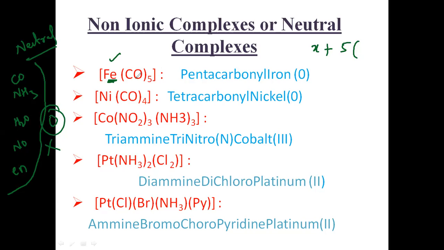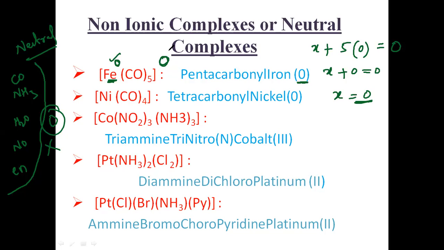Here five carbonyls are there, and each carbonyl has zero as its oxidation state. So 5 into 0 is 0, and the total is 0. Then x plus 5 into 0 is 0, so x is equal to 0. That means the complex has a 0 oxidation state and this iron also has the oxidation state 0. In this way you can write the names of each complex.